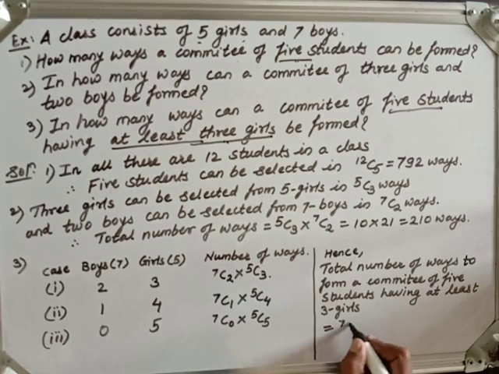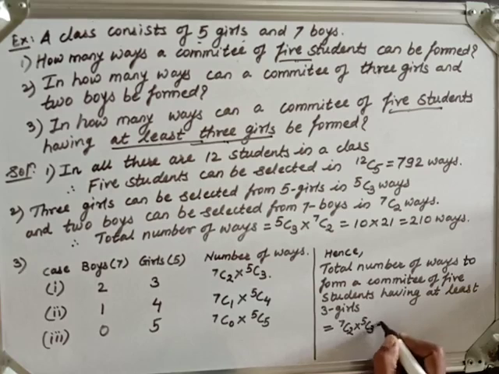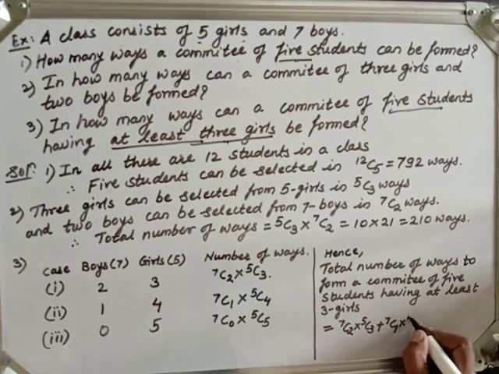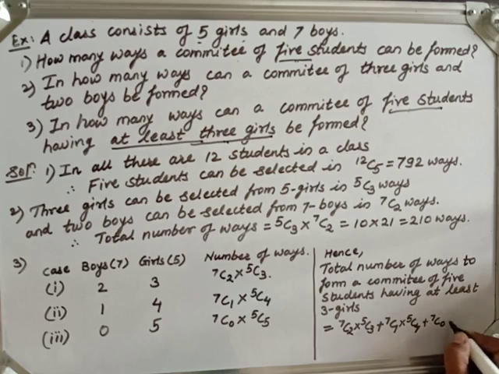So 7C2 multiplied by 5C3, plus 7C1 multiplied by 5C4, plus 7C0 multiplied by 5C5.